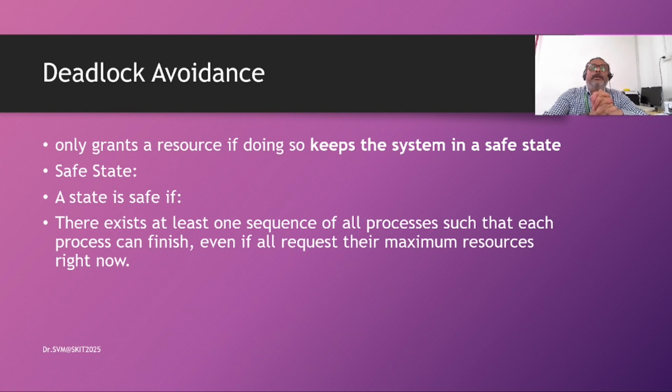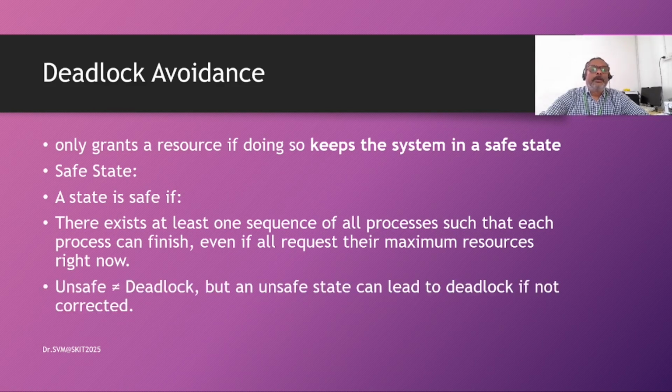That state we call a safe state. So from a state, we should have at least one sequence of process execution such that each process can finish even if all request their maximum resources right now. That is what a safe state is.